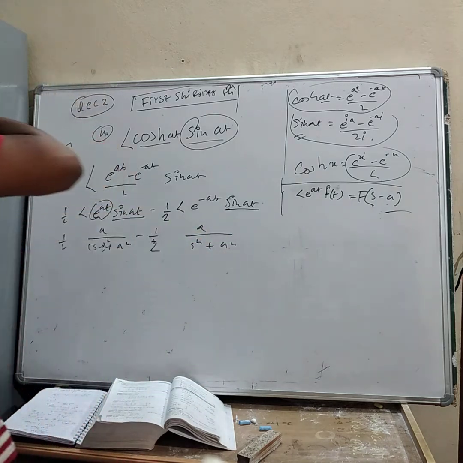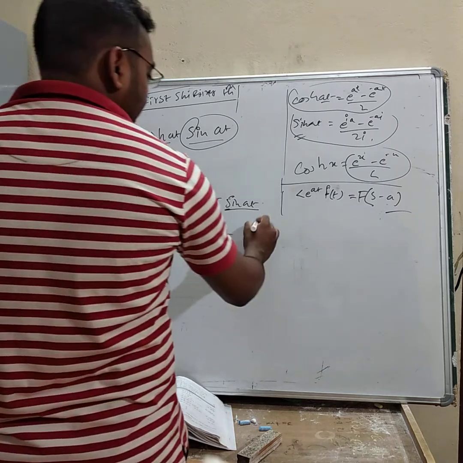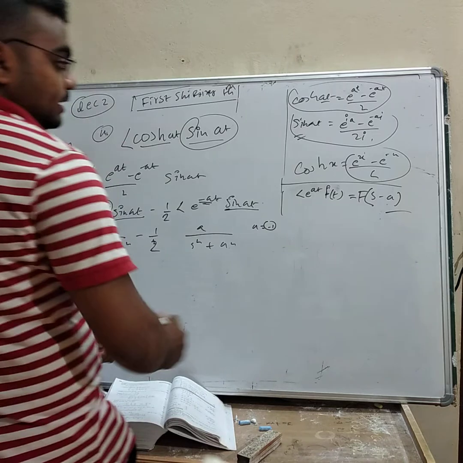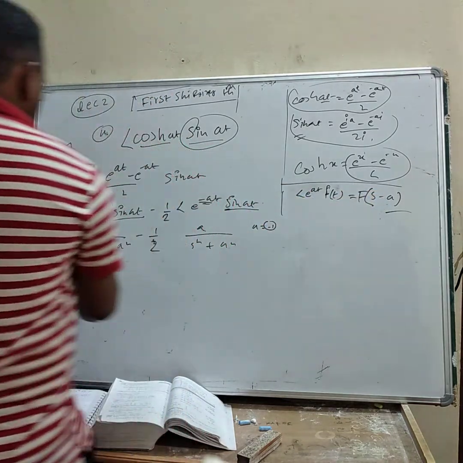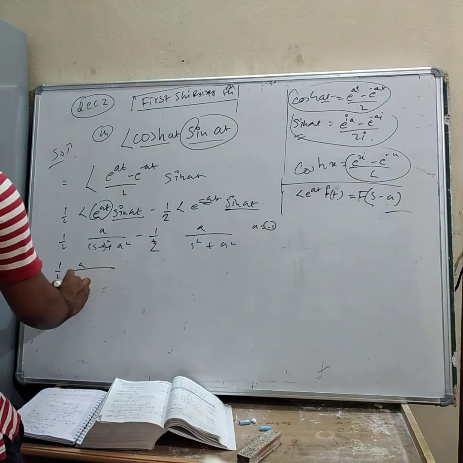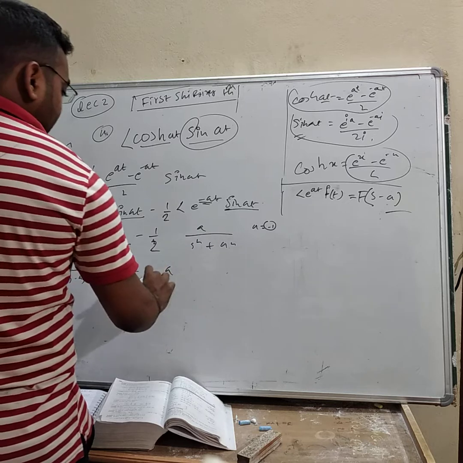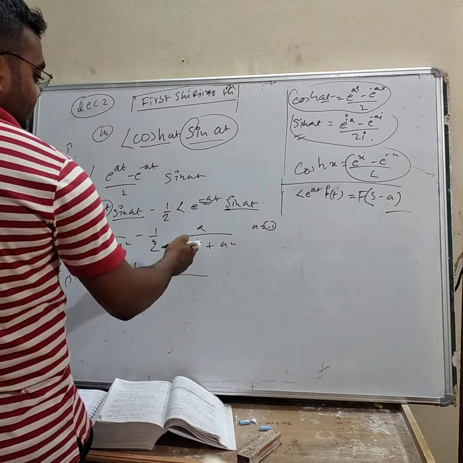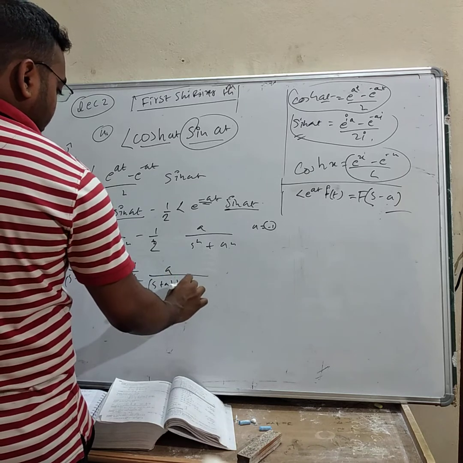So here it is Laplace of e to the power minus at. So here a is equal to minus 1. So if you take a is equal to minus 1, it will be plus. So minus minus gets plus here. So it is a divided by s minus a whole square plus a square, minus 1 by 2, a divided by s plus a whole square plus a square.